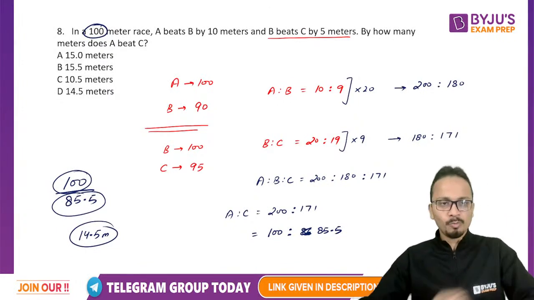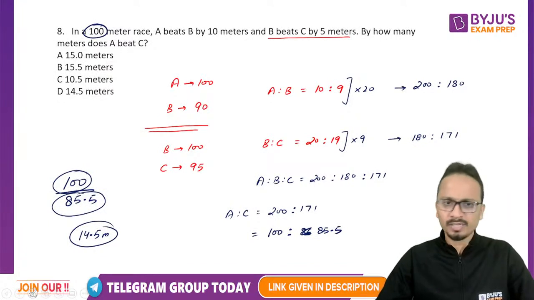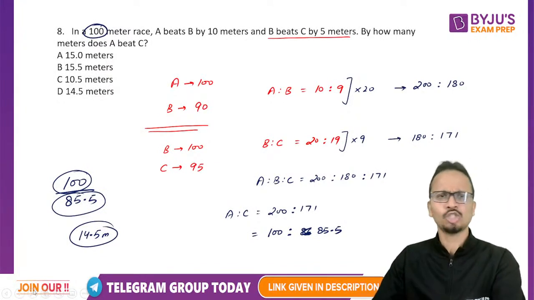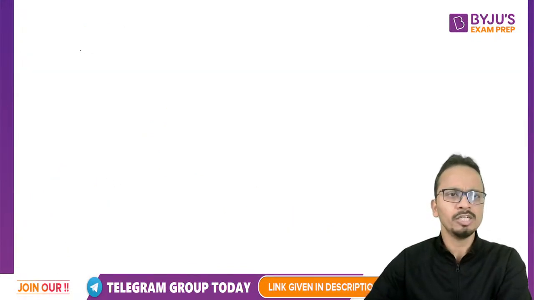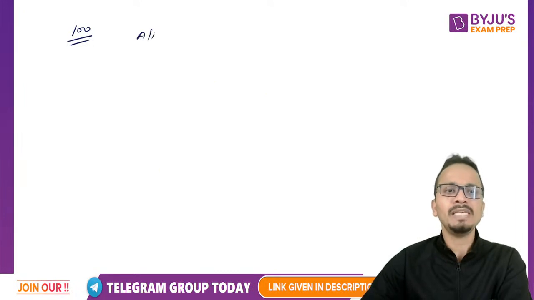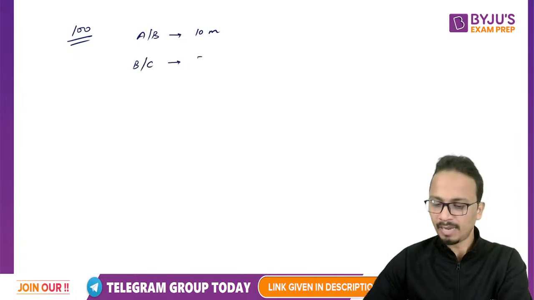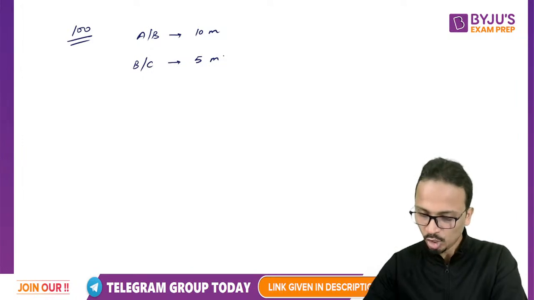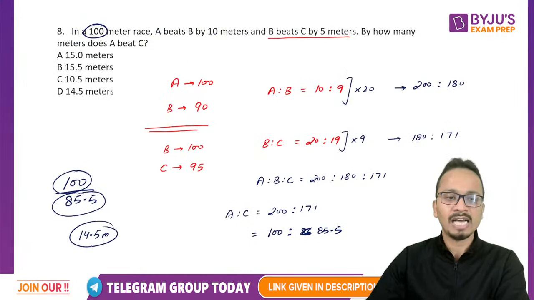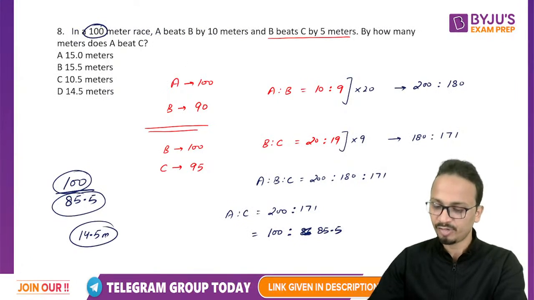I hope you all have understood this ratio method. Let's not erase this. Let's move on to a blank screen. So the question says that in a race of 100 meters, A beats B by 10 meters and B beats C by 5 meters. No Supreme Gaming, the answer is not 10.5. The answer is 14.5.